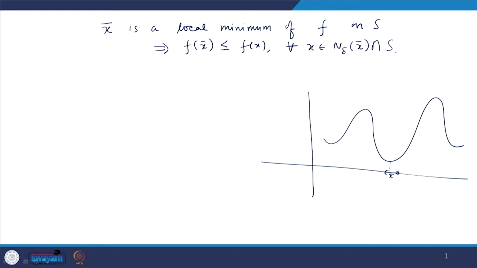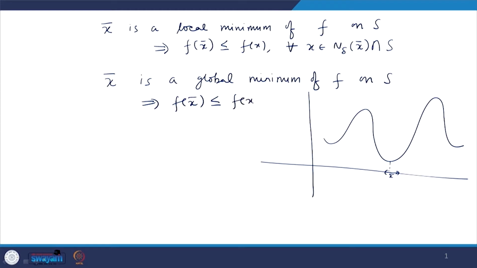If x bar is a local minimum of f on S, that means f x bar is less than or equal to f x for every x in the delta neighborhood of x bar intersection with S. And if x bar is a global minimum of f on S, this means f x bar is less than or equal to f x for every x in S. So, if the inequality holds in the entire S, that means global minimum, and if it holds in a small neighborhood for some delta greater than 0, intersection with S, that means local minimum. So, let us try to prove that theorem.